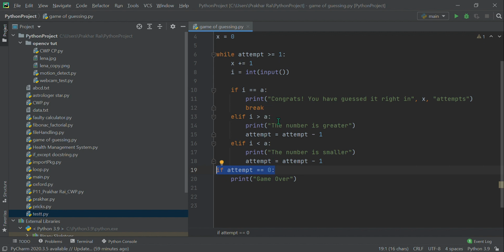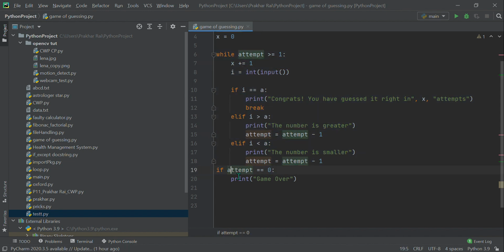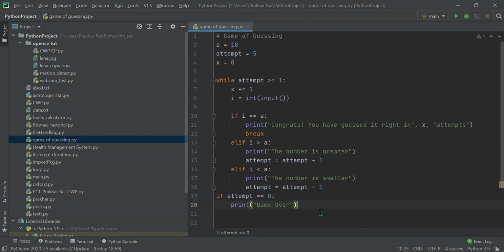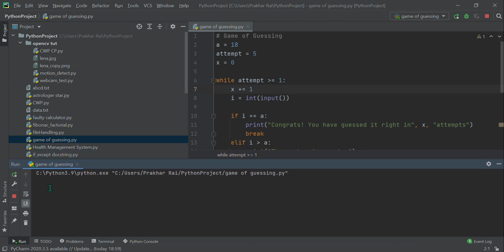So after the whole loop, there should be a case like if the attempt is equal to 0, then only print game over, otherwise just end the code. Okay, so let's check once by running the code to see that we are not facing some error. I know the code is still remaining, but let's check once that what we are doing is right or not.